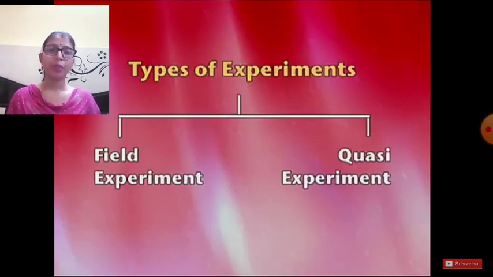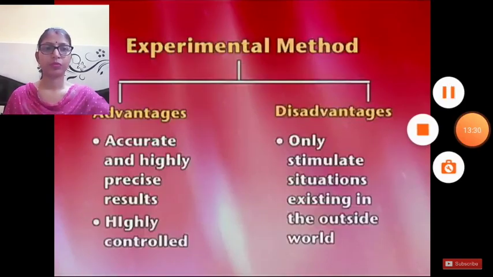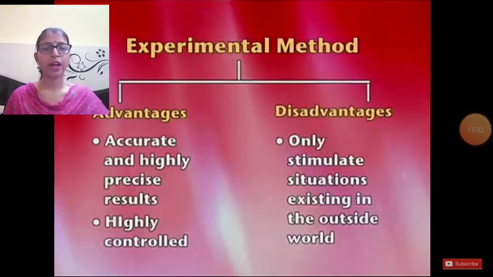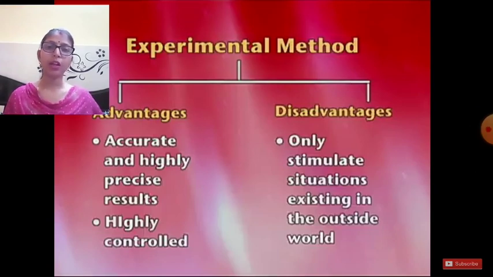Now let's compare the whole experimental method. First of all, advantages or merits. The first is accurate and highly precise results, because it is a very scientific method. It follows the actual research steps.